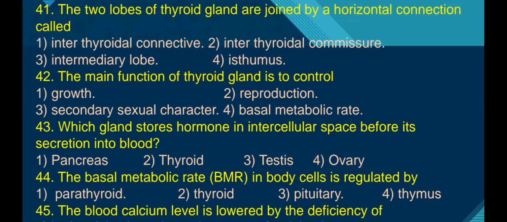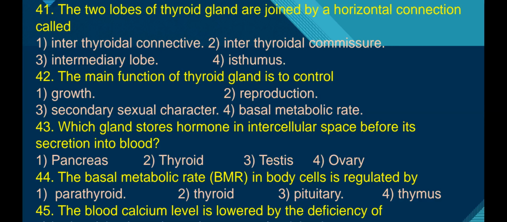Next, question number 42. The main function of the thyroid gland is to control. The thyroid gland regulates the basal metabolic rate. Growth is controlled majorly by the growth hormone or somatotropin. Reproduction and secondary sexual characters are controlled by androgens and estrogens, the sex hormones.